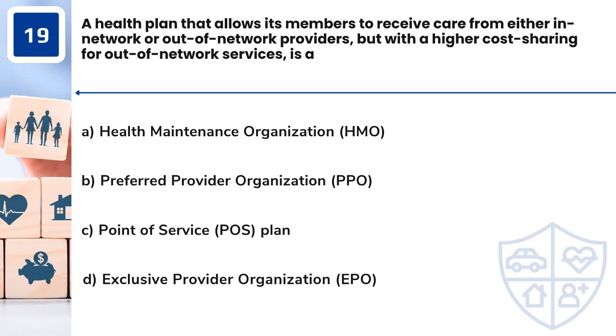Question 19. A health plan that allows its members to receive care from either in-network or out-of-network providers, but with a higher cost sharing for out-of-network services, is A. Health Maintenance Organization, HMO. B. Preferred Provider Organization, PPO. C. Point of service, POS, plan. D. Exclusive provider organization, EPO.